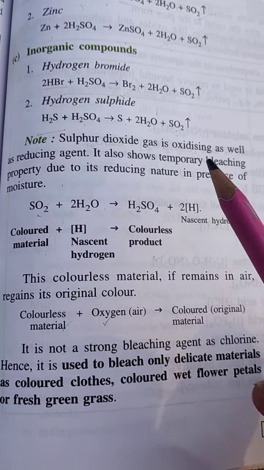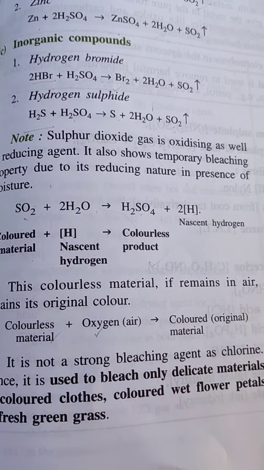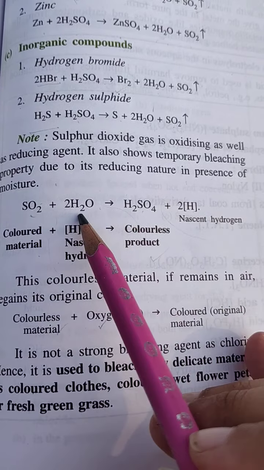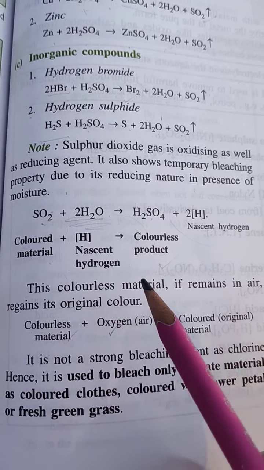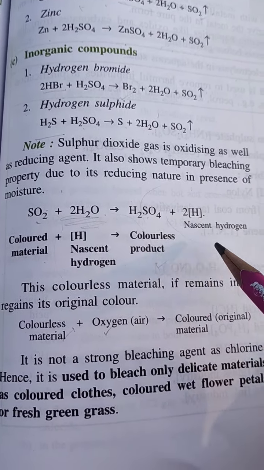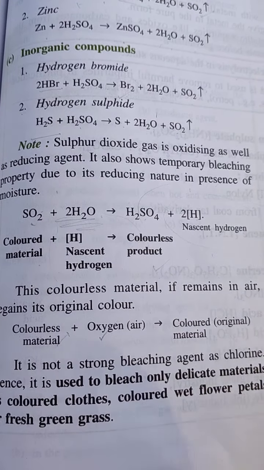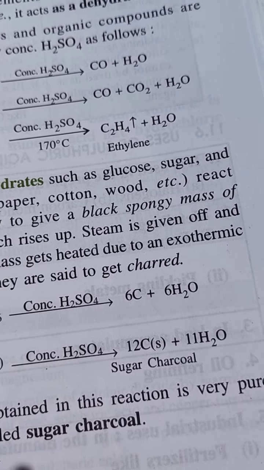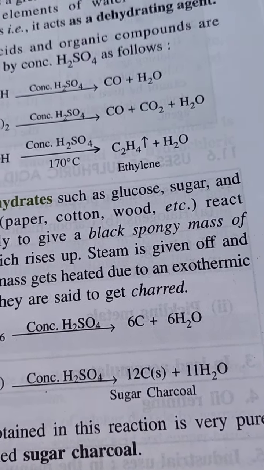So it is showing temporary bleaching. Why? Because it releases nascent hydrogen when it reacts with moisture, and this colorless product converts back into a colored material again. Bleaching means removal of color.